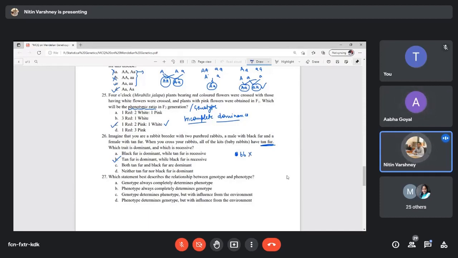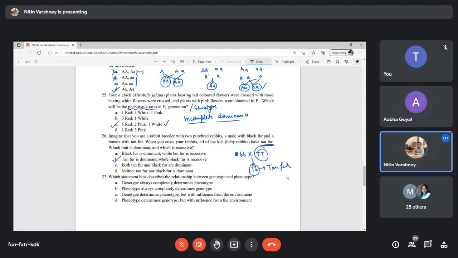And this is tan, so capital T will be there, and capital T small b will be there. So this will be tan because this is dominant. Then only the baby rabbits will come tan. So tan fur will be the dominant,